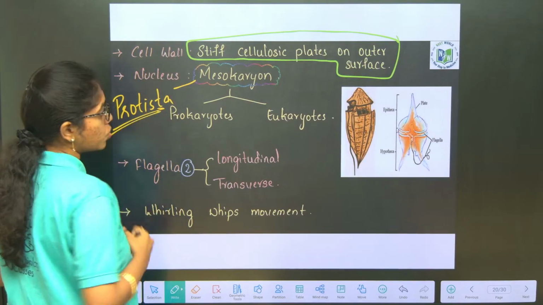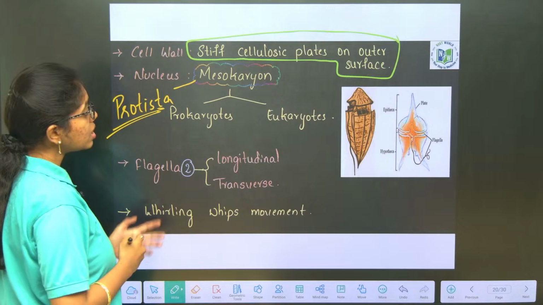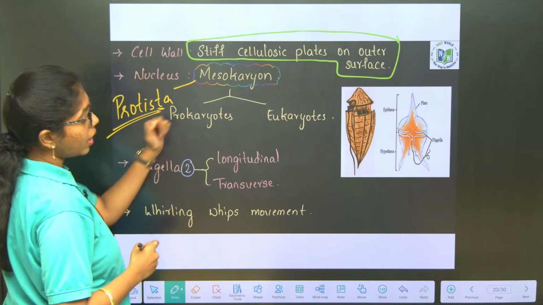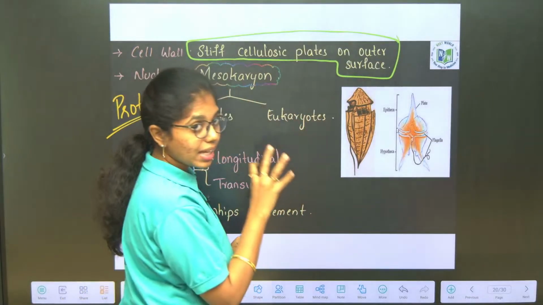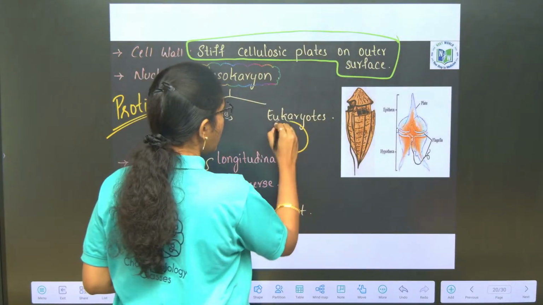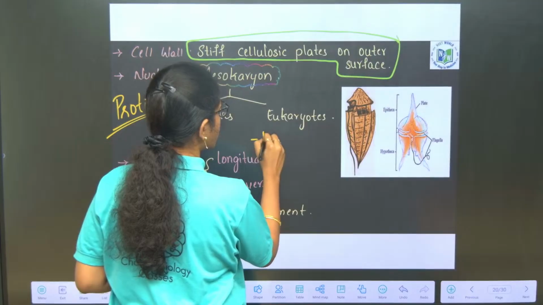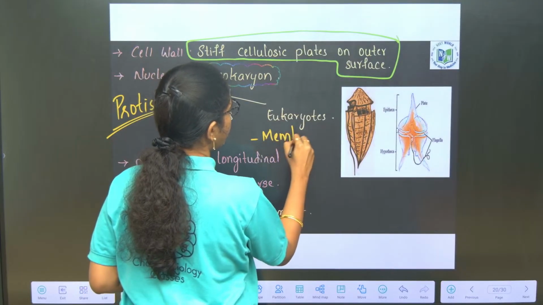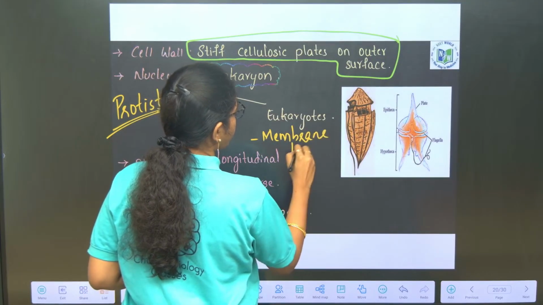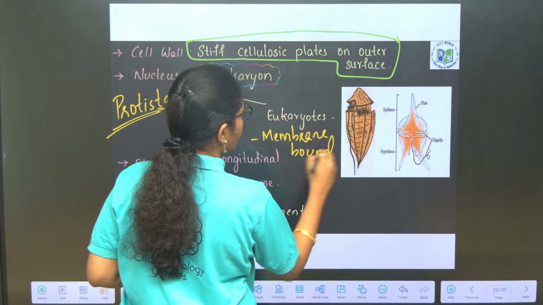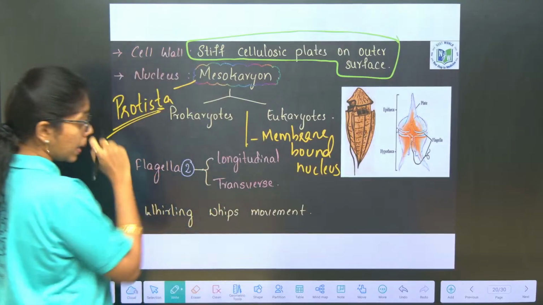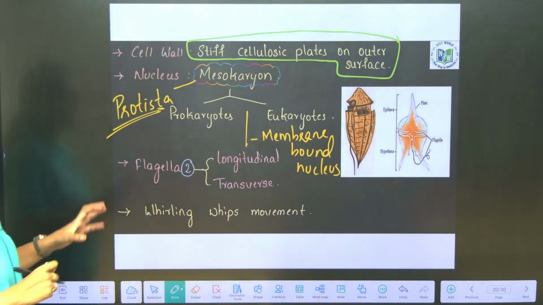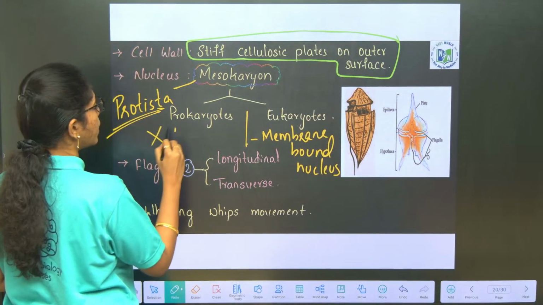Because it has a membrane bound nucleus, like how the nucleus is present in a eukaryotic cell, whereas the division of the nucleus is without spindle fibers.